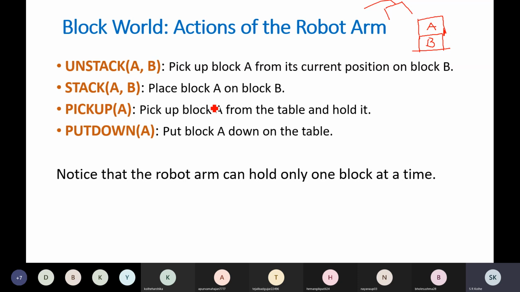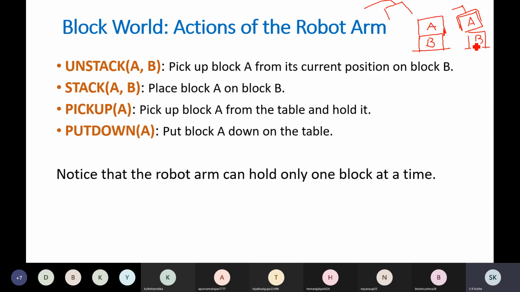When the unstack operation is applied, the robot arm will pick up block A from its current position on block B. So at the end of execution of this operation, the robot arm will have block A, and block B will be on the table.